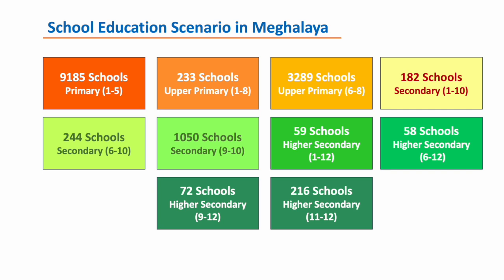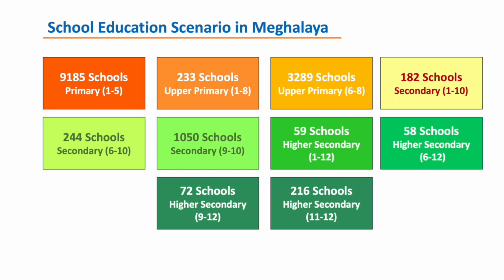Now this is the scenario in Meghalaya, what we just talked about being overall India. Now these are the Meghalaya figures. Here you can see that predominantly we have lower primary schools. Out of our roughly 14,000, 15,000 schools, 9,000 of them, 9,185 to be precise, are lower primary schools. Then the combination of LP, UP is only 200. Then UP standalone schools are 3,000. And then the other categories, you can pause and have a look at them.